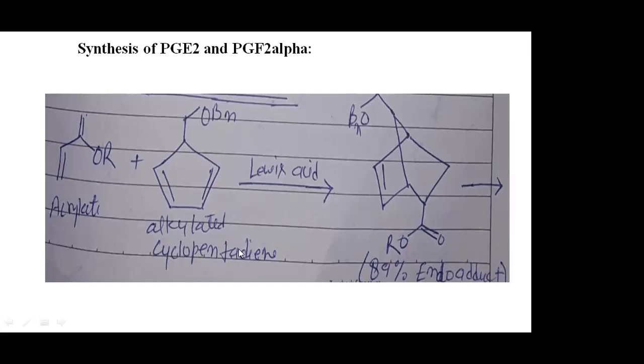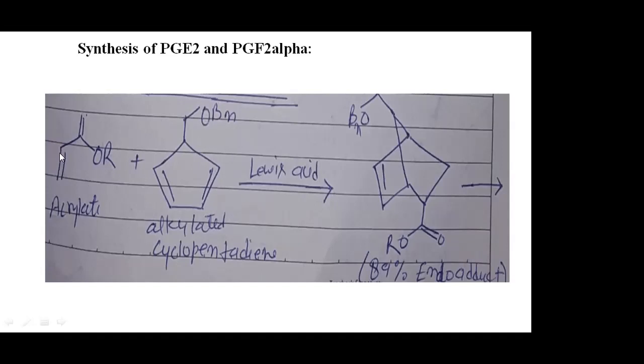It reacts with alkylated cyclopentadiene. Then there is a cycloaddition reaction, because this compound works like a dienophile and this compound works like a diene, like a Diels-Alder reaction. There is a double bond O here, a keto group and OR. So it is an electron-withdrawing group, so it behaves like an electron-deficient compound, and the other behaves like an electron-rich compound.